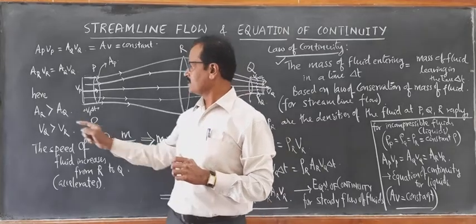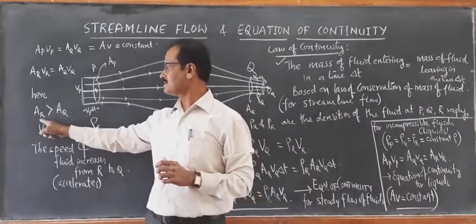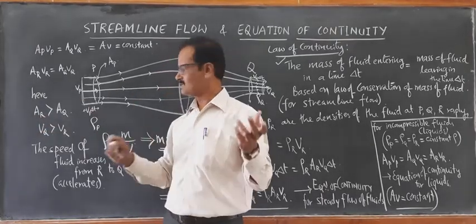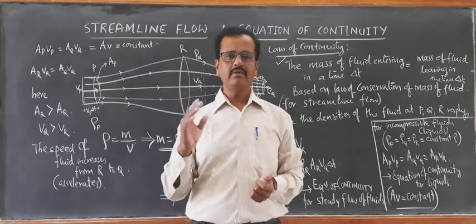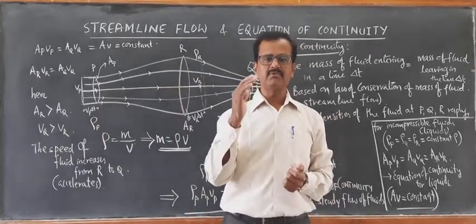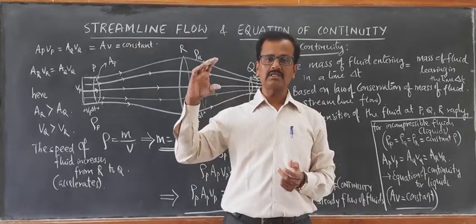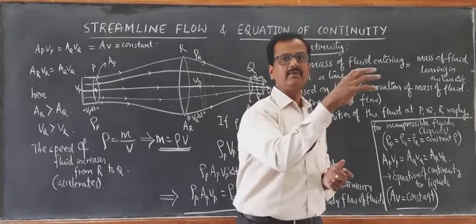See here, AR is quite larger than AQ, so VR should be less than VQ. That is what I have written: VQ is greater than VR. So when an incompressible fluid like any liquid moves from a wider cross-section area to a narrower cross-section area, the speed of the liquid increases.